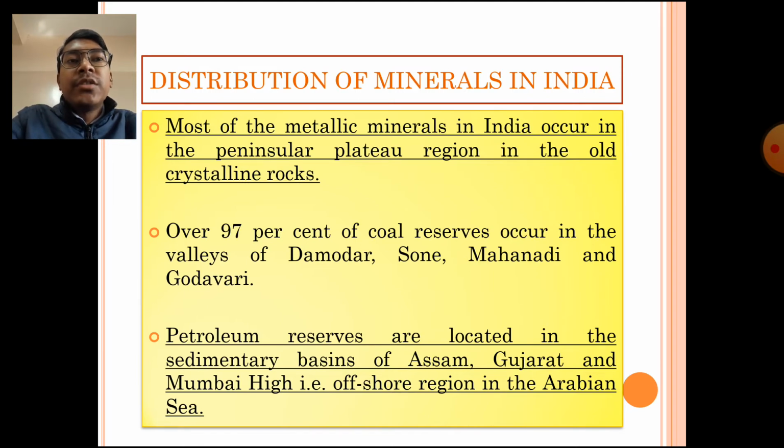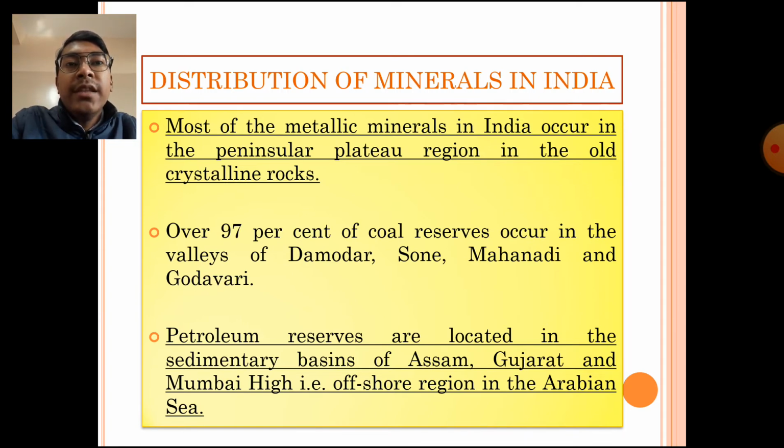Over 97% of the coal reserves occur in the valleys of Damodar, Son, Mahanadi and the Godavari. India has a huge deposit of coal, and about 97% of it is found in the river valleys of Damodar, Son, Mahanadi and Godavari.